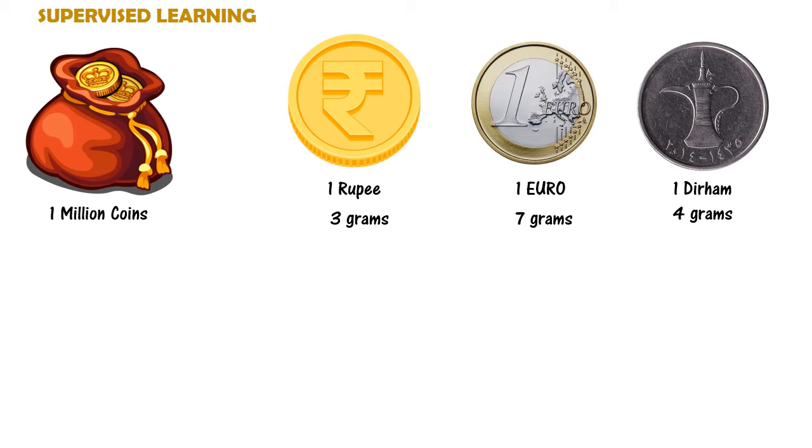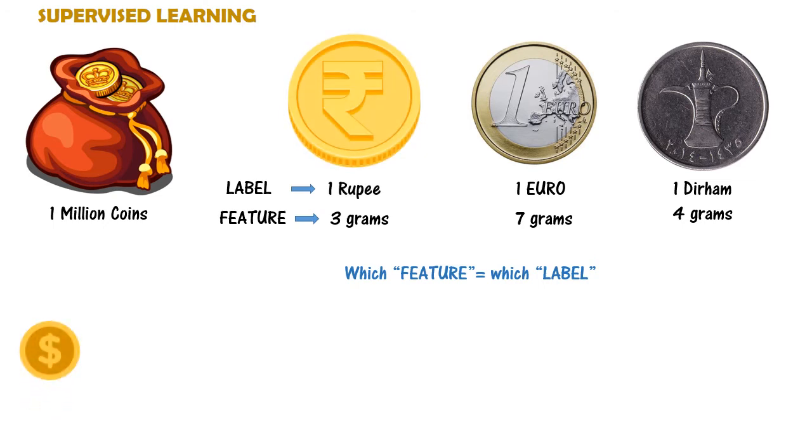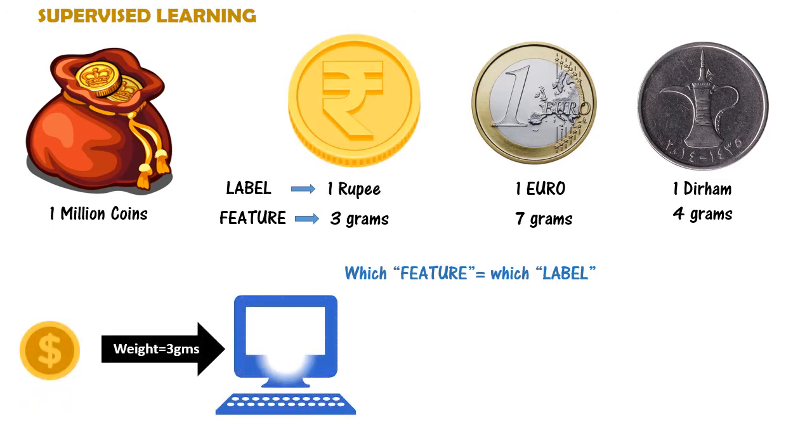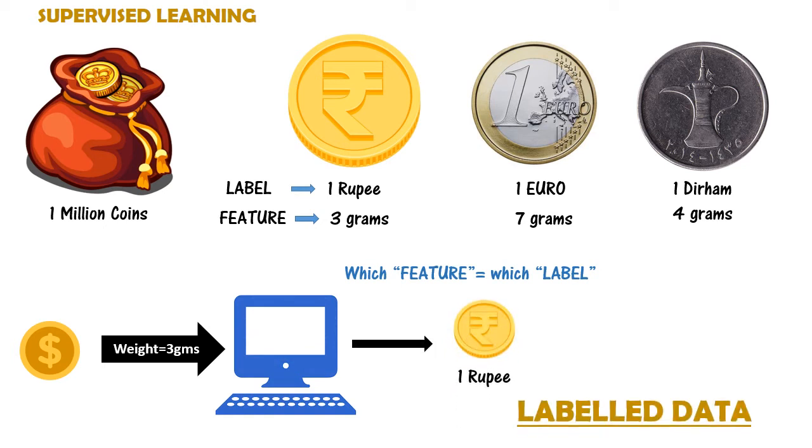Here, weight becomes the feature of the coins, while currency becomes the label. When you feed this data to the machine learning model, it learns which feature is associated with which label. For example, it will learn that if a coin is of 3 grams, it will be a 1 rupee coin. Let's give a new coin to the machine. On the basis of the weight of the new coin, your model will predict the currency. Hence, supervised learning uses labeled data to train the model. Here, the machine knew the features of the object and also the labels associated with those features.